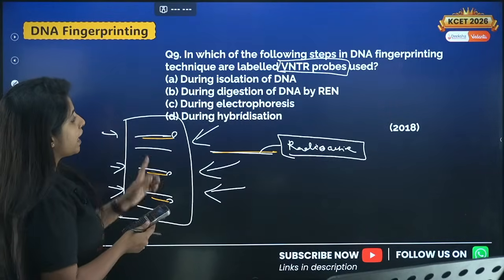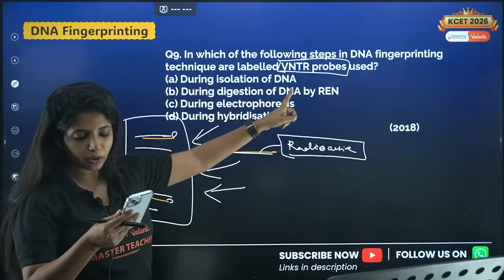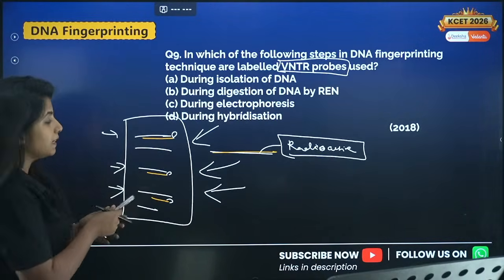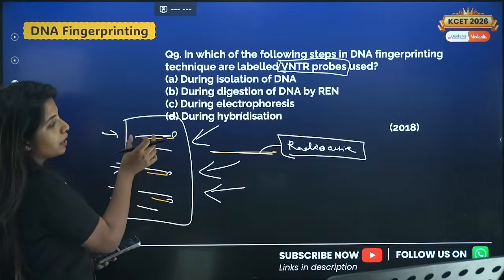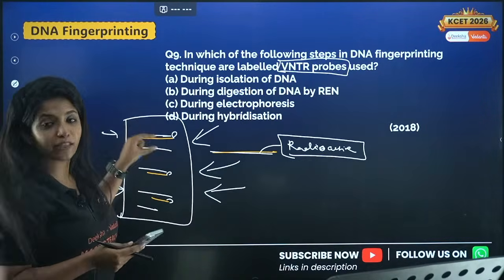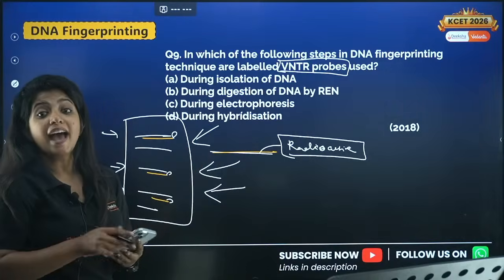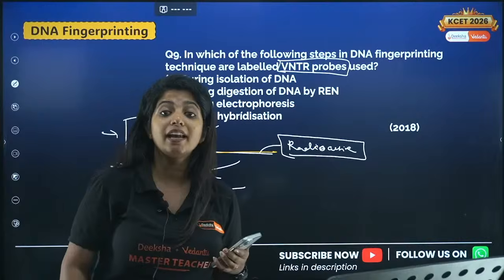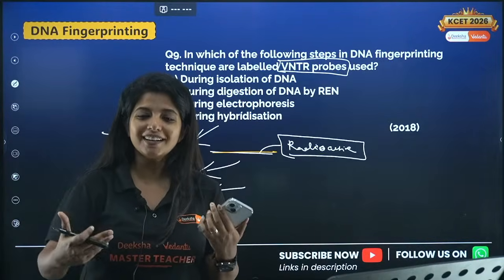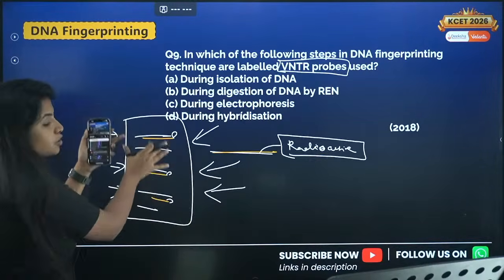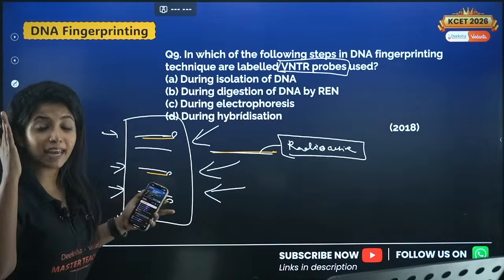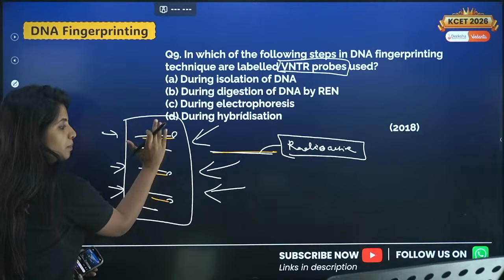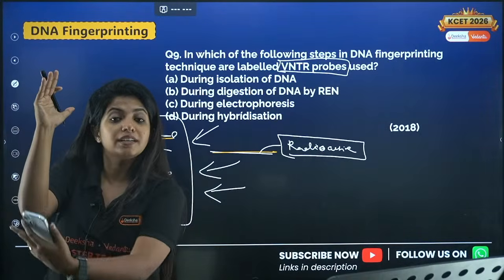Okay, so basically, can I say that during the isolation of DNA, do you require it? No. So Aishwarya has told the answer, it is 9D. So what are you doing over here? You have the DNA and the probe. This is a hybridization method that is going on. Also, my dear children, the DNA segments are separated using a method known as electrophoresis. There the DNA strand won't be visible. You take a nitrocellulose sheet and put it on the electrophoresis chamber. You transfer all the DNA over here onto this particular sheet.